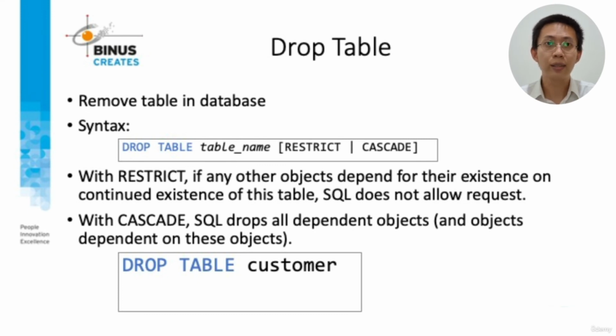With RESTRICT, if any other object depends for its existence on the continued existence of this table, SQL does not allow the request. With CASCADE, SQL drops all dependent objects and objects dependent on those objects. So be careful if you drop a table with the CASCADE clause. Here's the example of DROP TABLE. We drop the customer table.